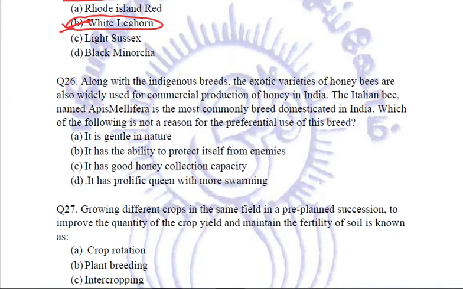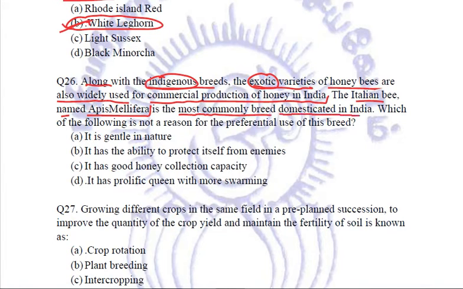Coming to question number 26. Along with the indigenous, the Indian breeds, the exotic varieties, exotic are foreign breeds. So along with the Indian breeds, the foreign breeds of honeybees are also widely used for commercial production of honey in India. The Italian bee named Apis mellifera or A. mellifera is the most commonly domesticated breed in India. Which of the following is not a reason for the preferential use of this breed?